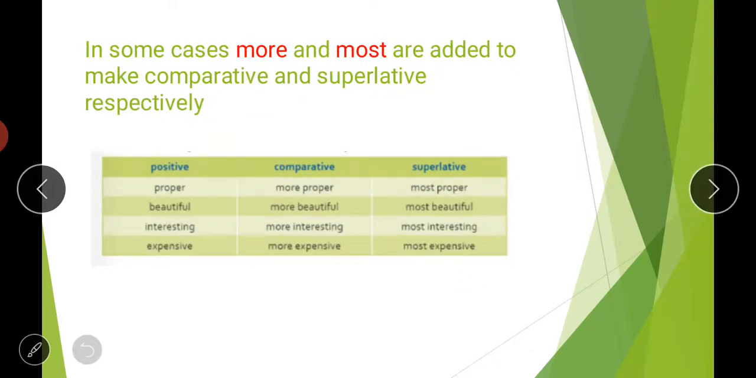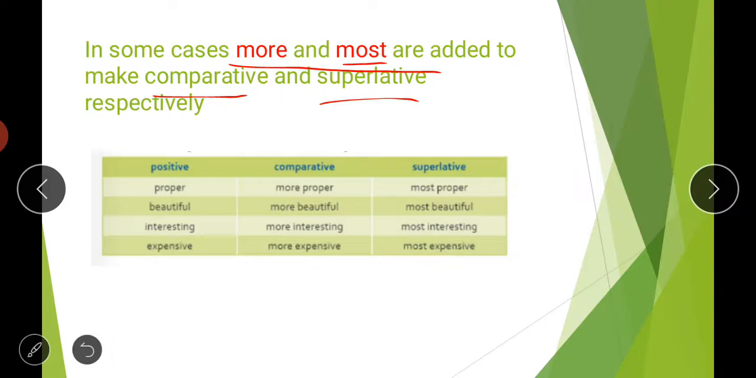Moving to the next page now. In some cases more and most are added to make the comparative and superlative respectively. So this is another category, that in some cases we don't use the er or est. What we do instead of using those, we will put the word more before that positive word in case of comparative, and in case of superlative, we will put the word most. So the rule here is that in some cases we will use the word more in case of comparative and most in case of superlative.